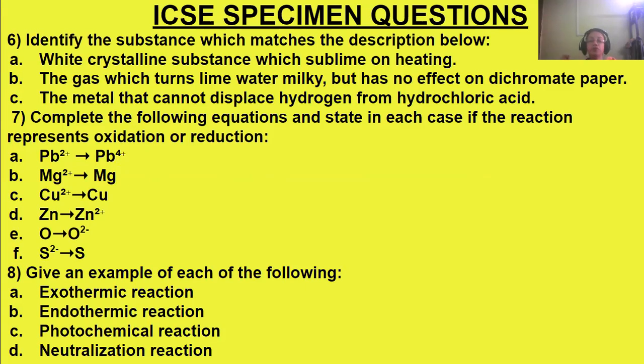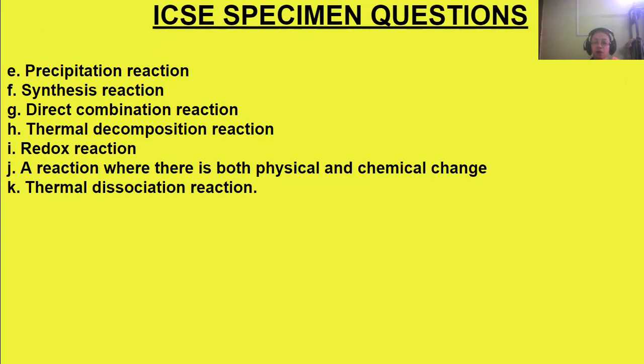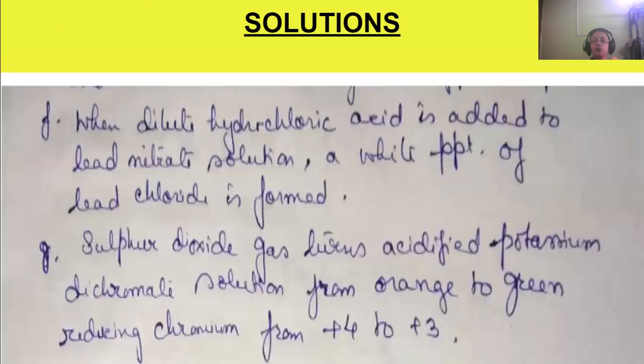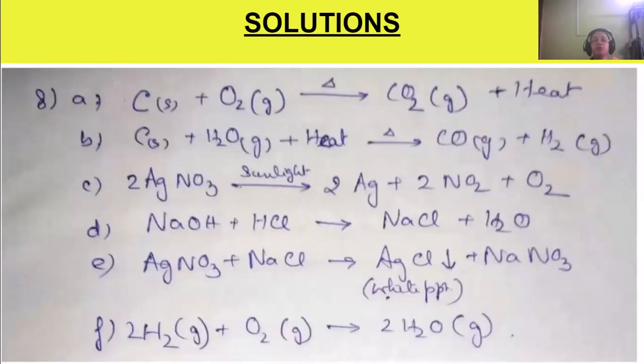Then give an example of each of the following: exothermic reaction, endothermic reaction, photochemical reaction, neutralization reaction. Okay, some more reactions are also there. So let's move on to give those examples. See, first one is exothermic reaction where heat is evolved. Carbon and oxygen combining to form carbon dioxide where heat is evolved. Then endothermic reaction where heat is absorbed, carbon combining with water to form carbon monoxide and hydrogen.